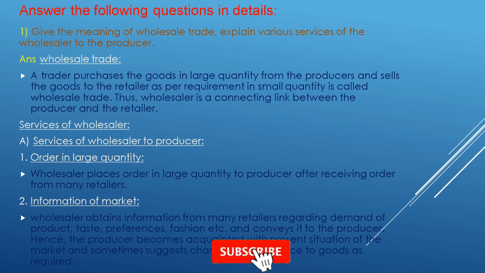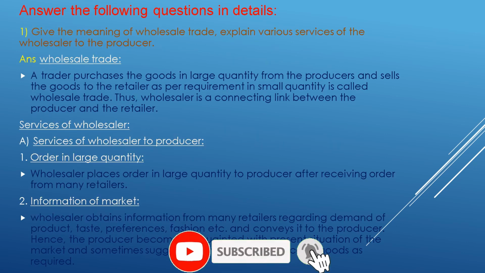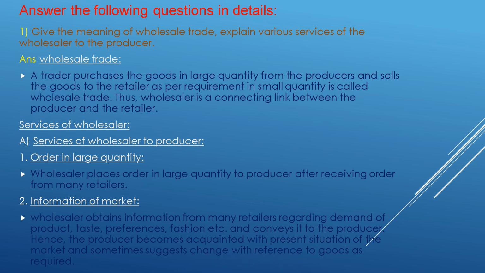Answer the following questions in detail. Give the meaning of wholesale trade and explain various services of the wholesaler to the producer. Wholesale trade: a trader who purchases goods in large quantity from the producers and sells the goods to the retailer as per requirement in small quantity is called a wholesaler. Thus, the wholesaler is a connecting link between the producer and the retailer.